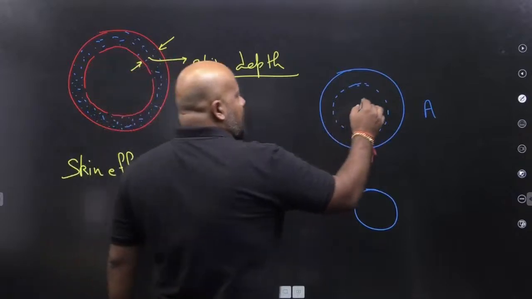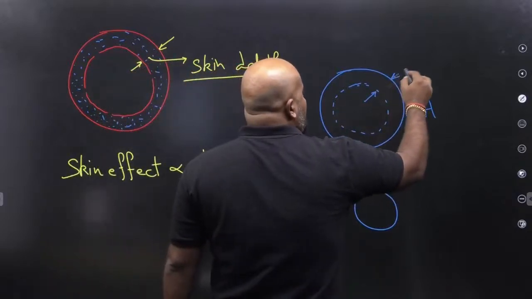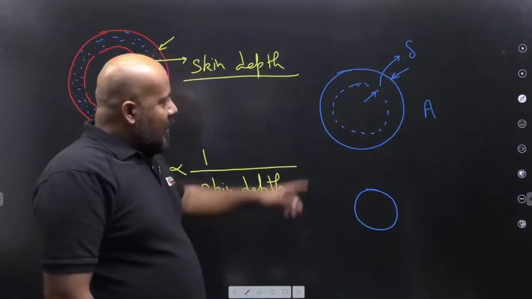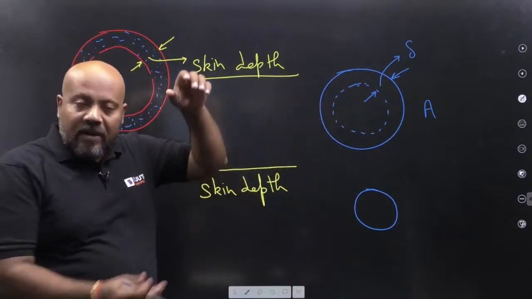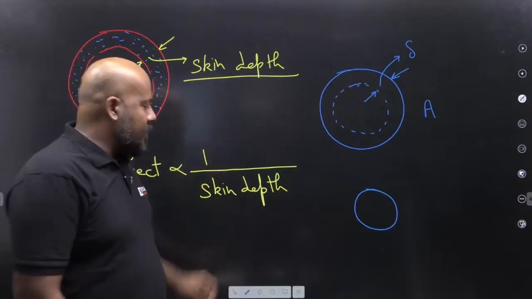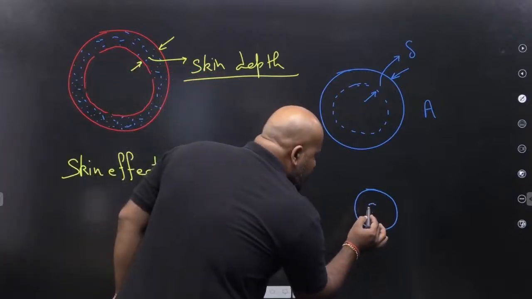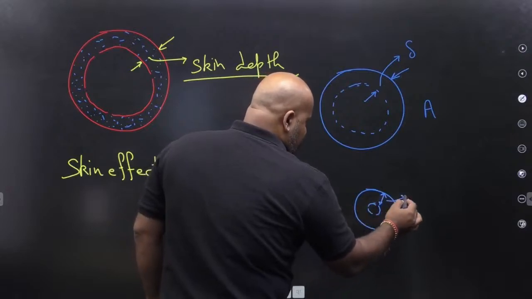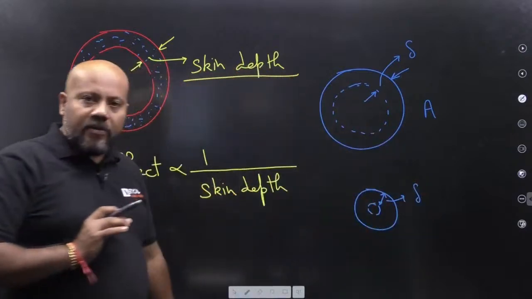Suppose this is the skin depth, representing it with del. And suppose now I have another conductor having the reduced cross section, but I am not changing the skin depth. So the skin depth is same, but the cross section has reduced.